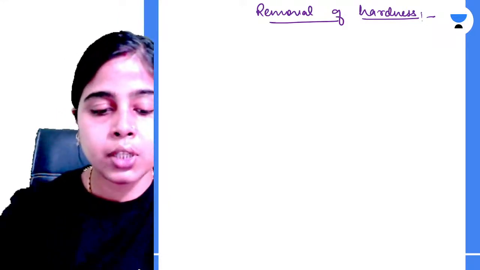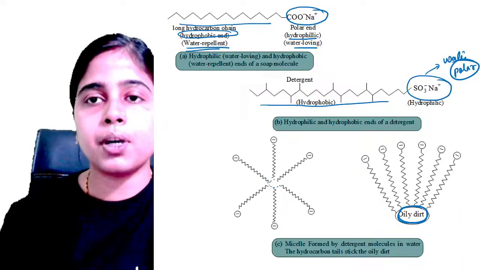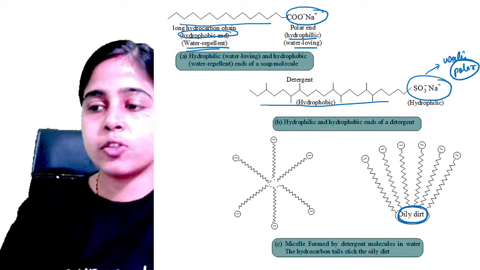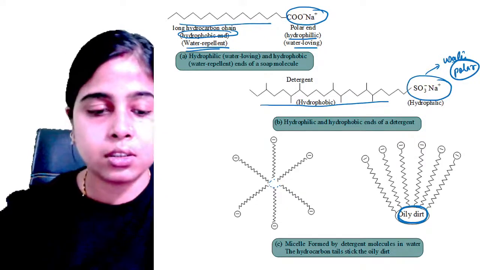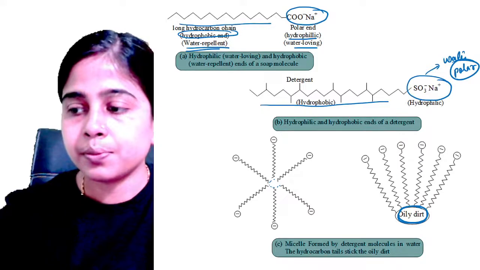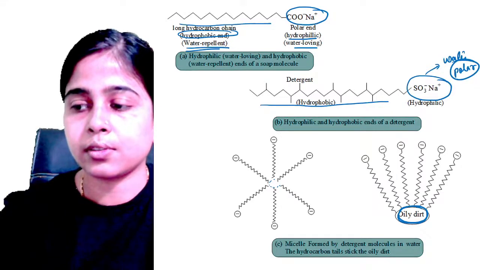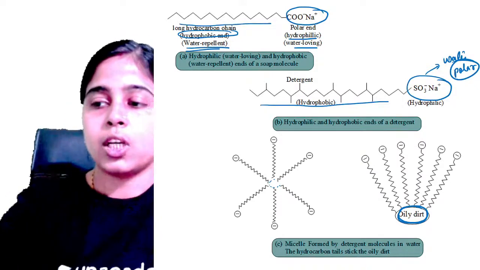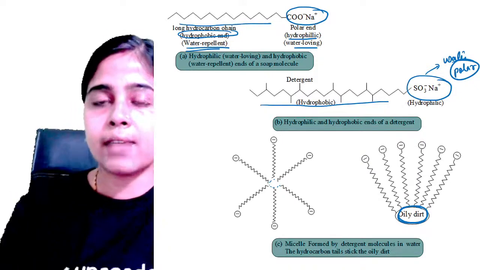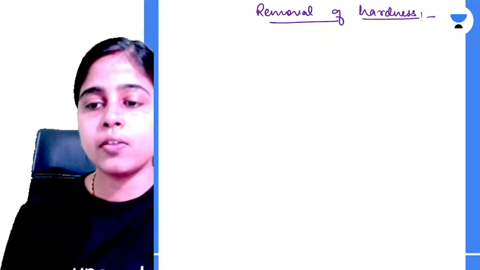Anyone having any more doubts in the cleansing action of soap and detergent, the head of soap, the tail of soap, how it is getting attached? Anyone having any more doubt? Tell me first. Okay. Chalo. So I hope nobody is having any doubt. Let's proceed with the removal of hardness.